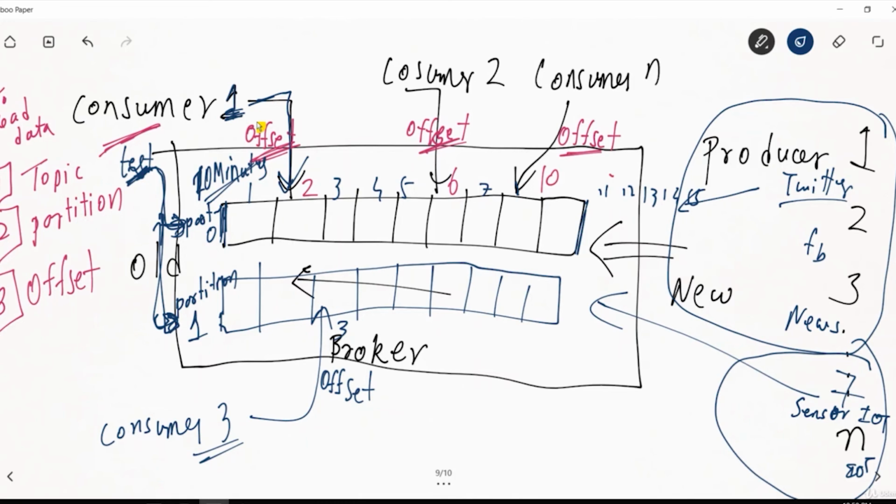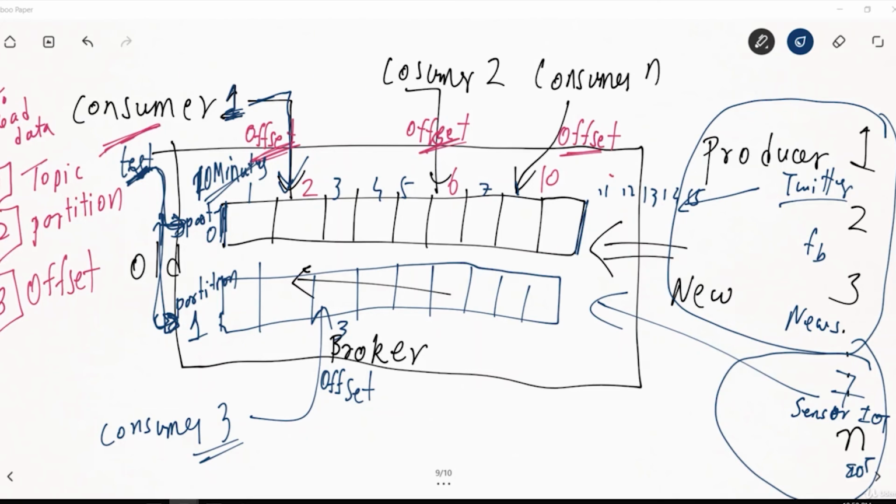Okay, probably once we do the example, it will be more clear. I'm not 100% clear with this offset part, like how it is setting the offset at that particular point of time, how it comes to know that a new offset needs to be created. It will continuously be reading the queue till it doesn't find any records. I will show you once we do the program, then it will probably be more clear.